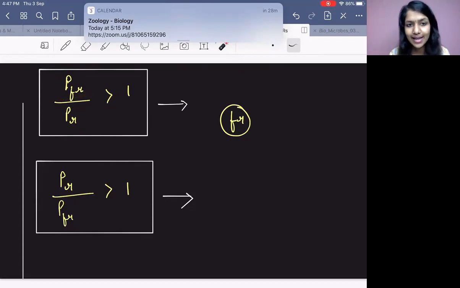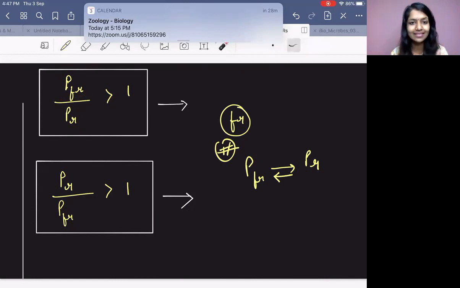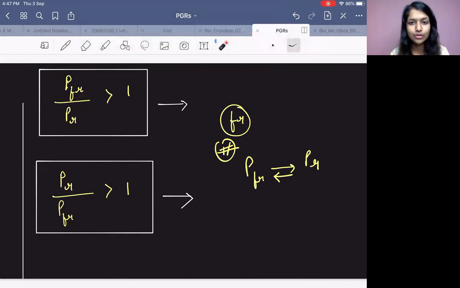One more property they have is that PFR can change to PR and vice versa. PR can change to PFR. This concept is very, very important. PFR can change to PR and PR can change to PFR. Very important concept. Now use your brain and think.